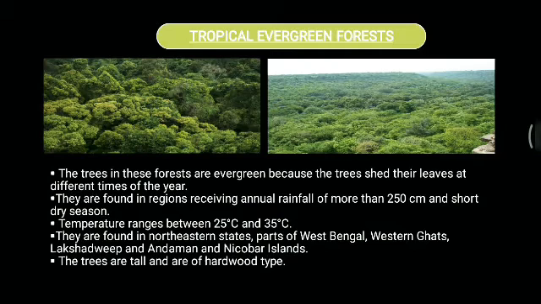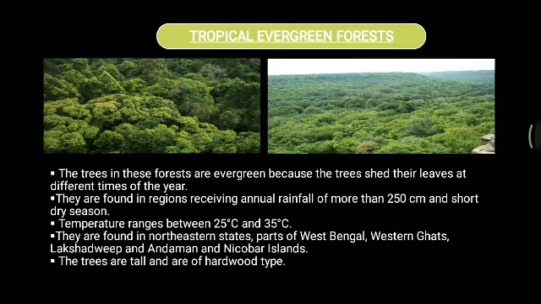So that's why they stay green throughout the year. The temperature here ranges between 25 degrees Celsius and 35 degrees Celsius, that is tropical with moderate temperature.